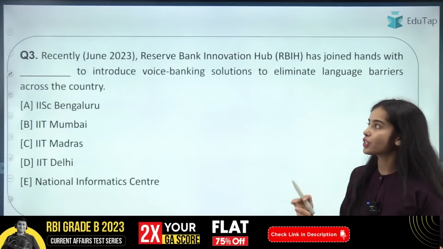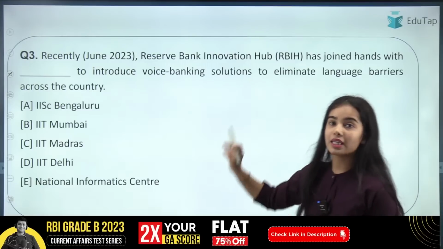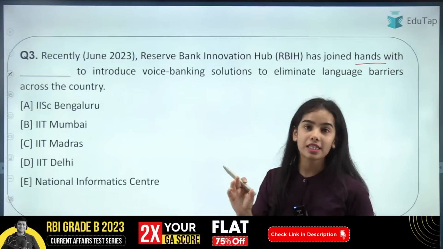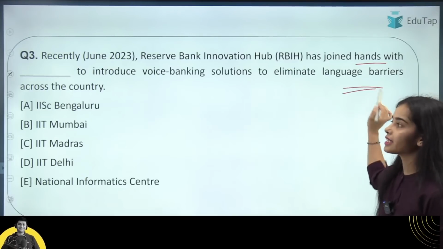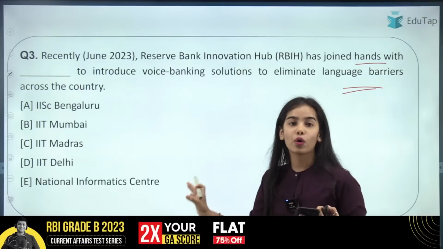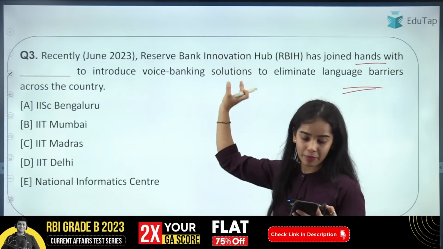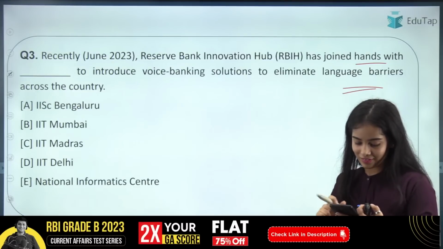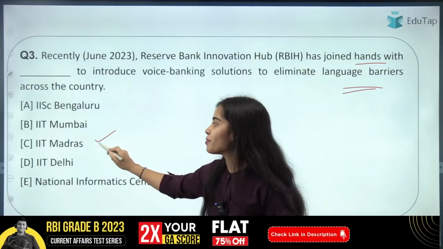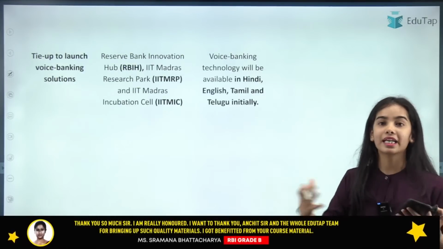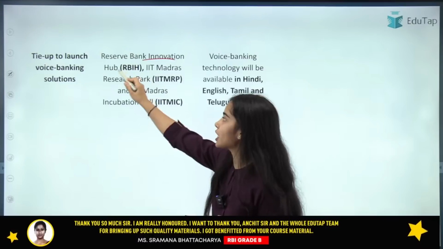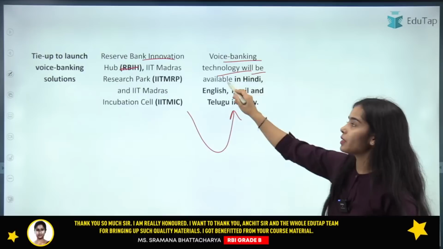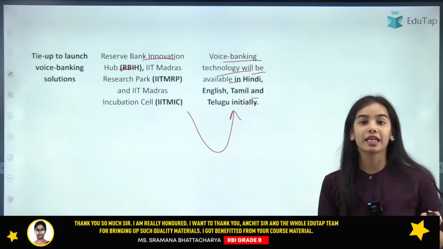Now the next question: the Reserve Bank Innovation Hub, the RBIH, has joined hands with an institute to introduce voice banking solutions to eliminate language barriers across the country. So which of the following has joined hands with RBIH? Here I am getting the answer: it is IIT Madras. IIT Madras has joined hands with the Reserve Bank Innovation Hub for launching voice banking technology that will be available in Hindi, English, Tamil and Telugu.